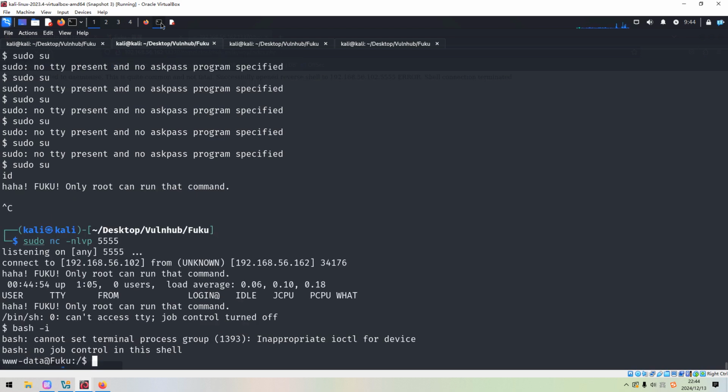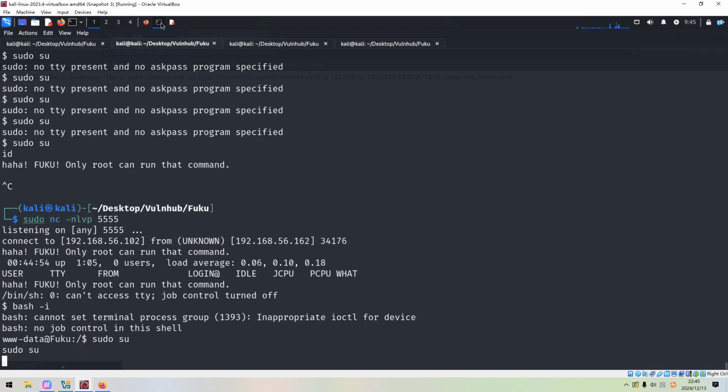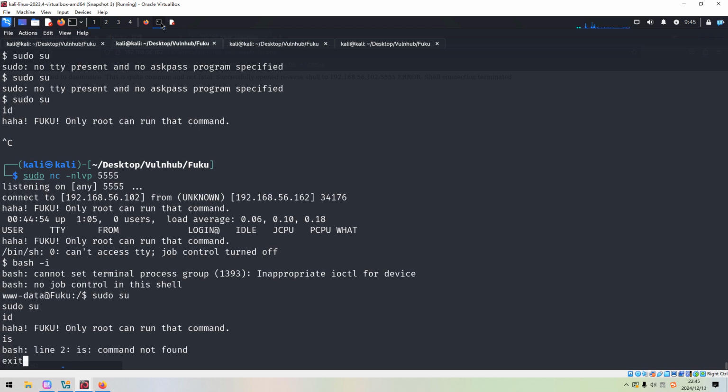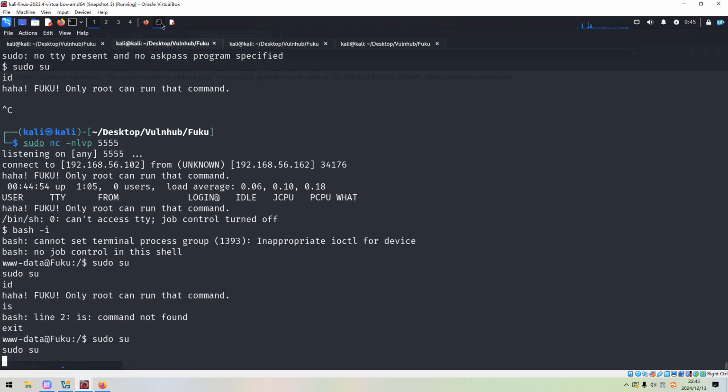Bash, sudo. What's wrong? Why is it not working?